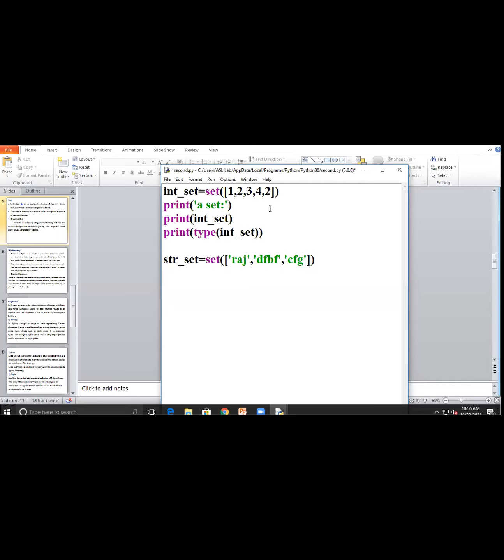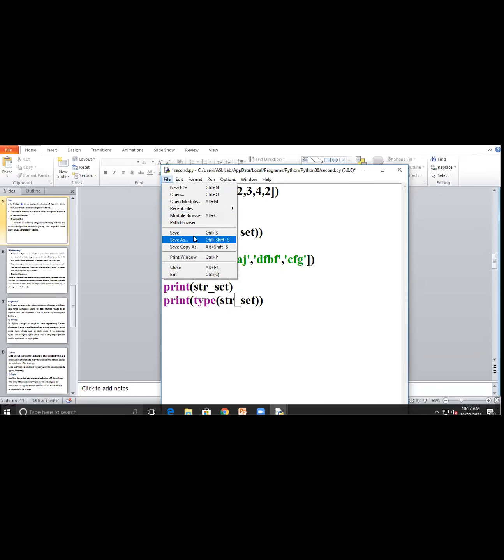Why? Because, now you have to see the same example. You have to see the last line, that prints the type. We are finding the type of that data. Suppose now I run this module.